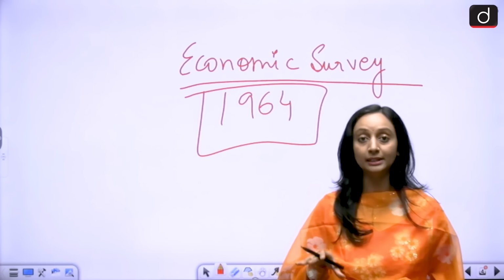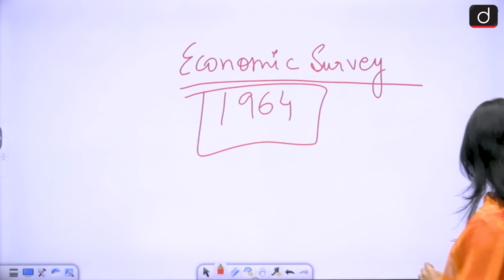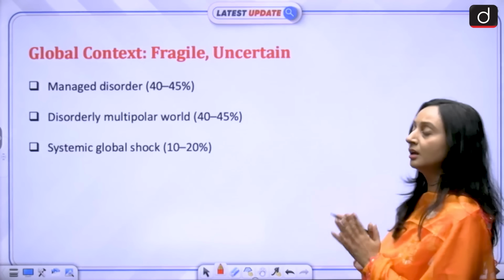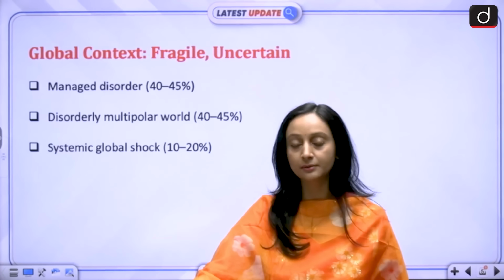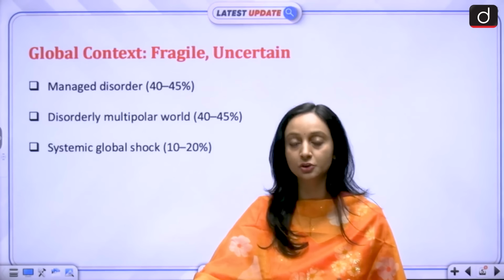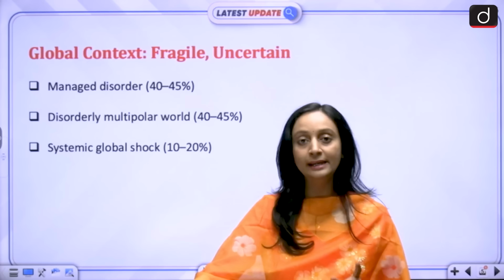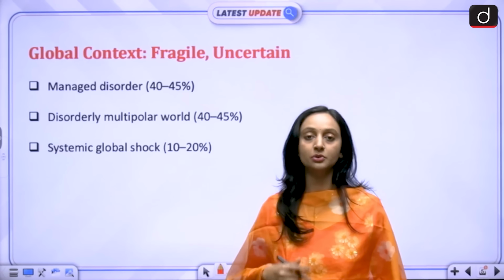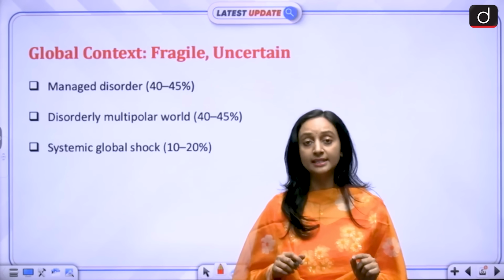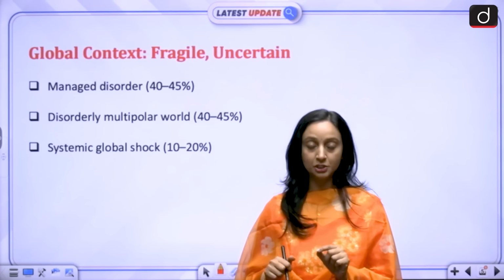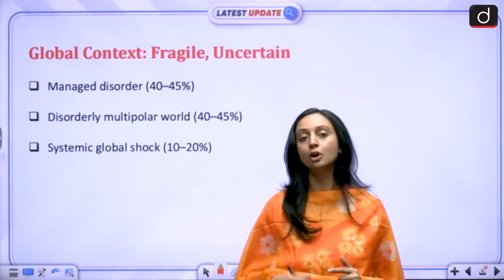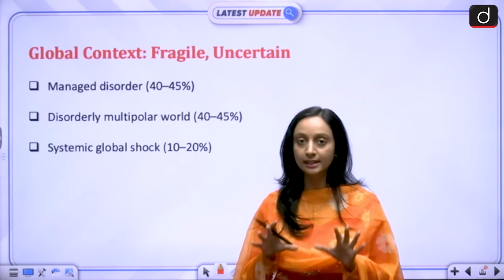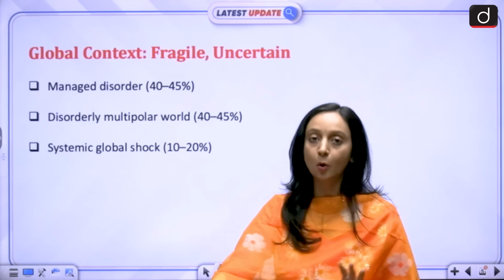And if we talk about the data of the economic survey of 25-26, then it talked about a global context. First and foremost, it identified the uncertainties in the situation in the global order right now. In fact, in the global risk report also, which was released just a couple of days ago, it said that the geo-economic confrontations that are ongoing in the world at the moment, they are the biggest risk for 2026. And that is what the economic survey also said.